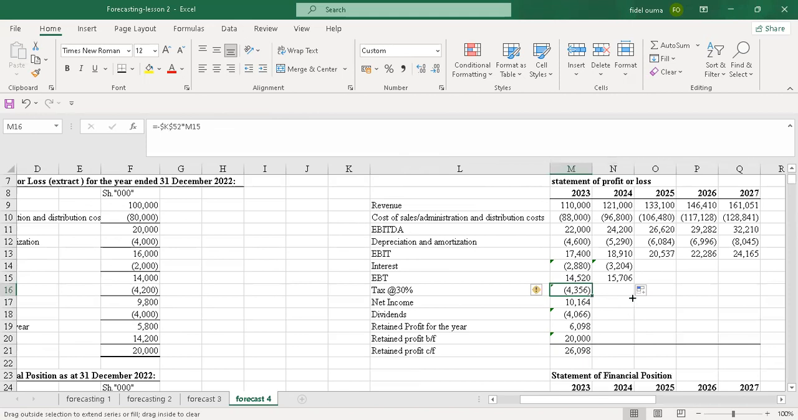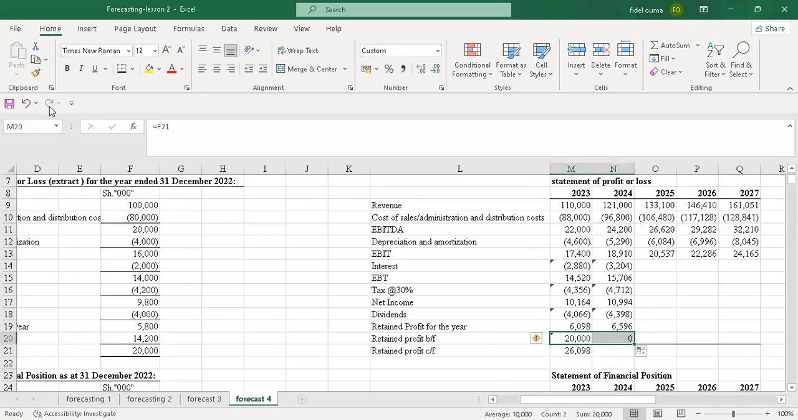Even tax, I'll drag this. I'll drag net income. Dividends, I'll also drag because I locked the formula. Then return profit for the year, I'll also drag. Then this also I'll drag because it will copy.